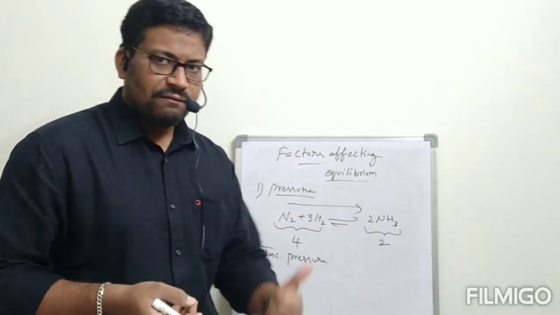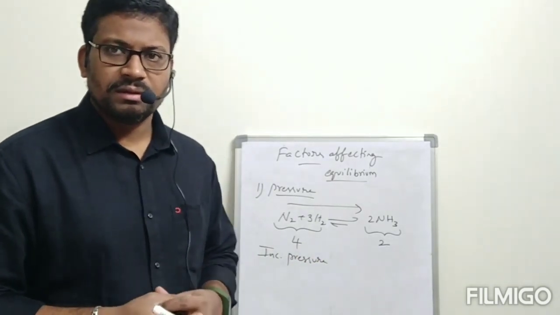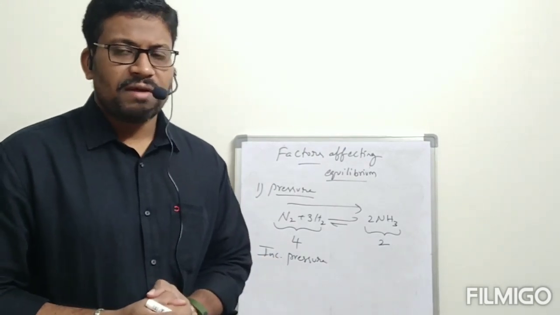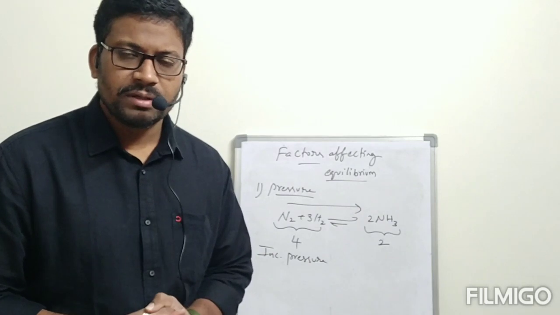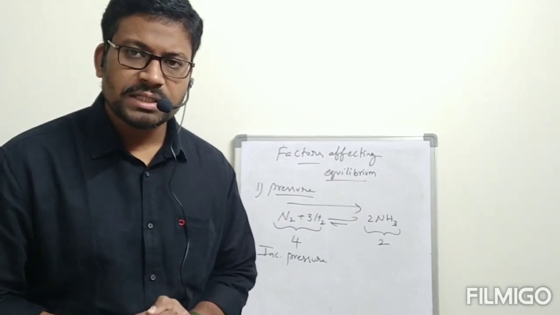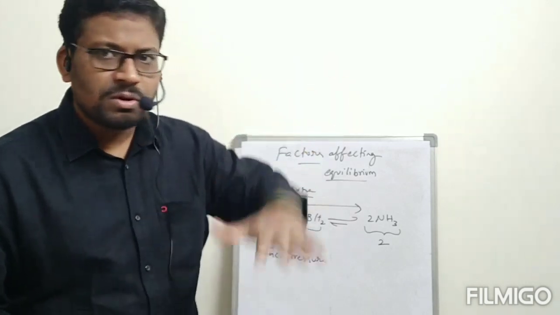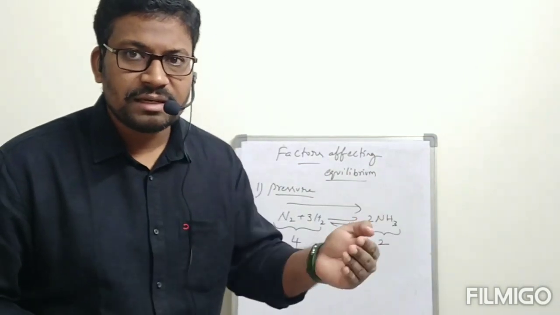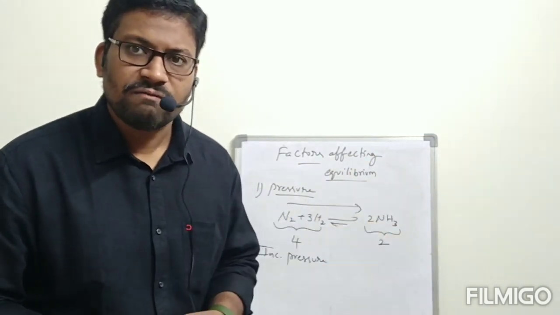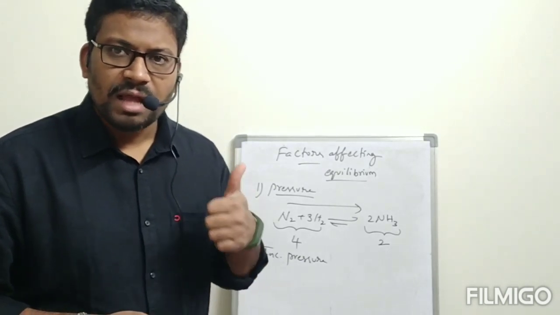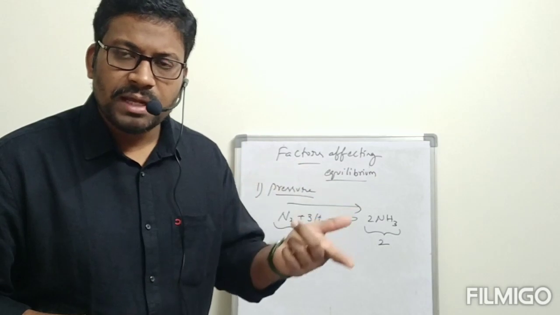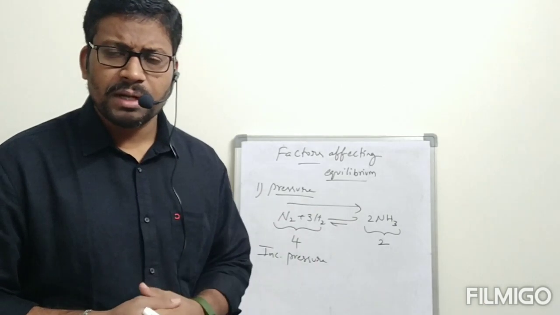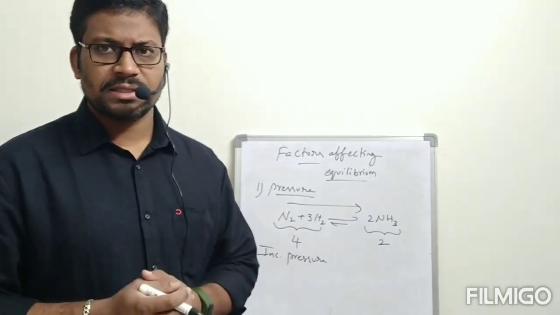Understanding? Now, for this reaction, we want ammonia. The question will be like that. They will give Haber's process. In Haber's process, if I want more ammonia to be formed, what do we have to do? What pressure condition do I have to apply? When we apply more pressure, reactants are automatically converted to the product side. That means equilibrium is shifted towards the right side, meaning more products are formed. Then high pressure is required to obtain ammonia in Haber's process. Like that we can give the answer.